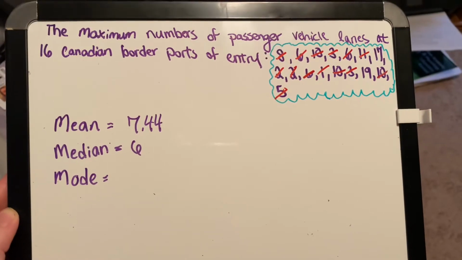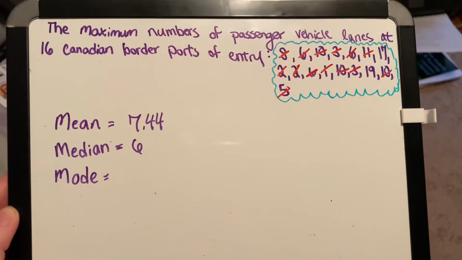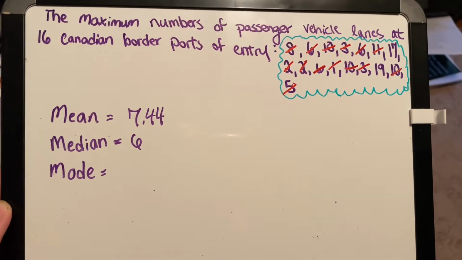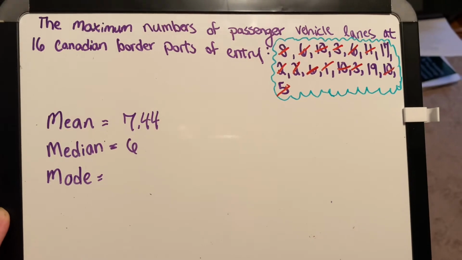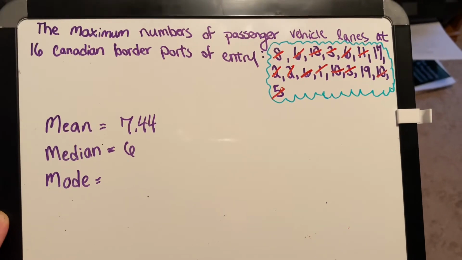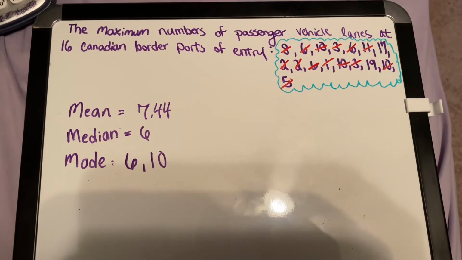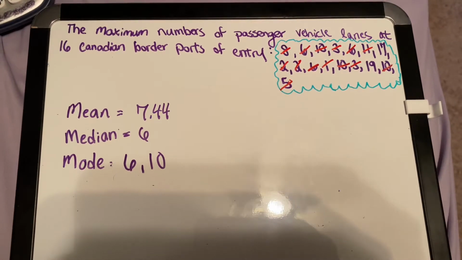To find the mode, you would look at the data and see which number appears more than once. And in the data, 10 and 6 show up 3 times, so the mode would be 10 and 6. These are the answers for number 23 on page 75.